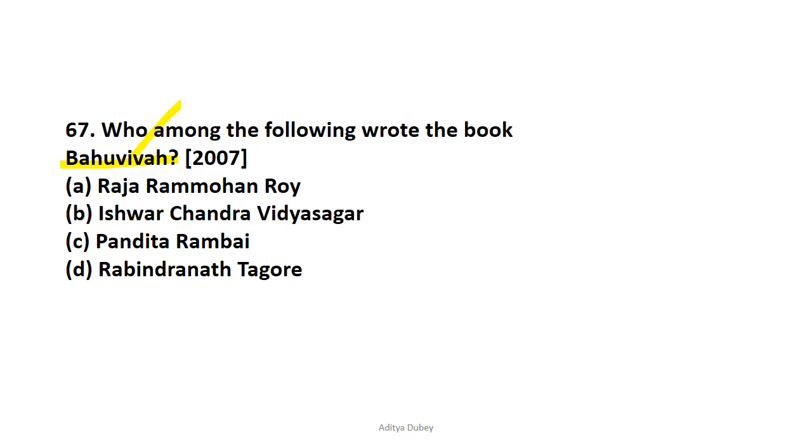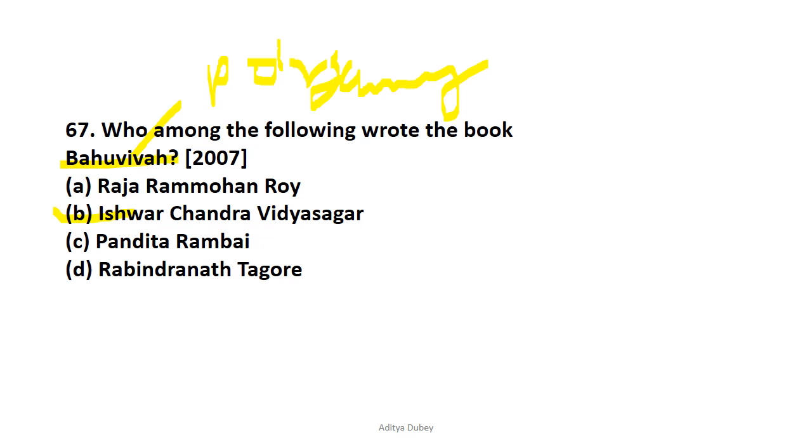Now Bahu-Vivah is a Hindi term, and if you know, it is also called polygamy, that is, multiple wives in simple terms. Sorry if you cannot read it because I'm typing with a mouse, so it's quite difficult for me to write in the correct font size. So the correct answer is Ishwar Chandra Vidyasagar, who wrote the book Bahu-Vivah, and it was written in the pretext of the evil of polygamy, that is more than one wife. So Vivah means marriage and Bahu means many, so that is polygamy.